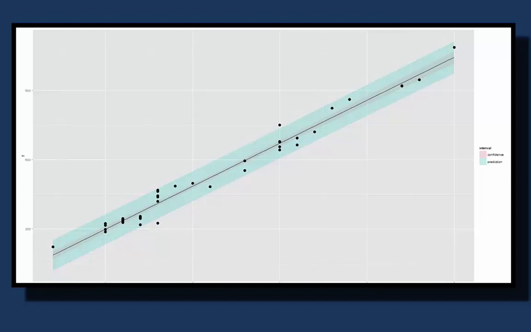Now, because of that 1 plus, it means maybe less for the blue color than it does for the salmon color, and you can see it more clearly with the salmon color. So that's why it pinches in a little bit, and that makes sense. If we were to go well beyond where we collected data, then these intervals would really become a lot wider, which is what we'd want, because we would be extrapolating. We would want to predict where we did not collect data.